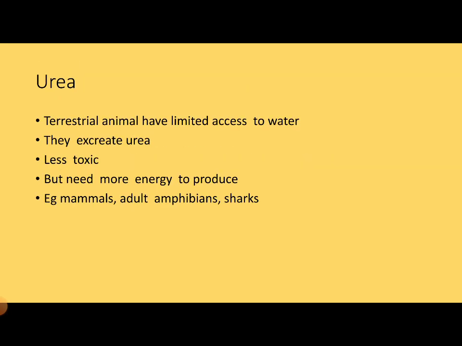Then we'll talk about urea. Urea is produced by terrestrial animals. They have limited access to water, and they excrete urea as excretory material. Urea is somewhat less toxic, but needs more energy to produce from ammonia. Examples include mammals, adult amphibians and sharks.